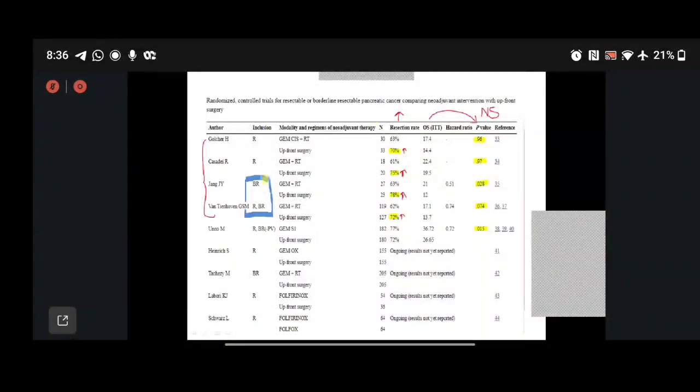This is a table showing the RCTs of resectable and borderline resectable disease, but again these numbers are too small. I have included this in the slide because the resection rate is almost similar, 60 to 75%, with a non-significant p-value. This is what I wanted to bring in.